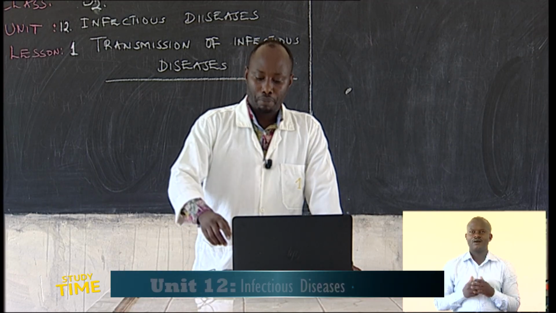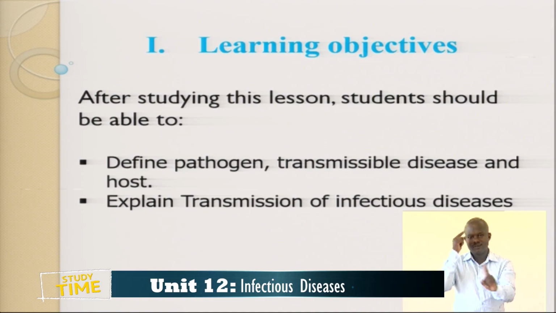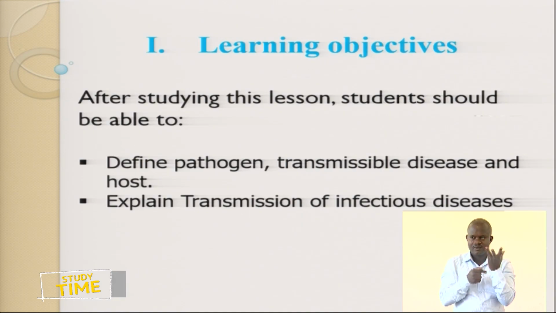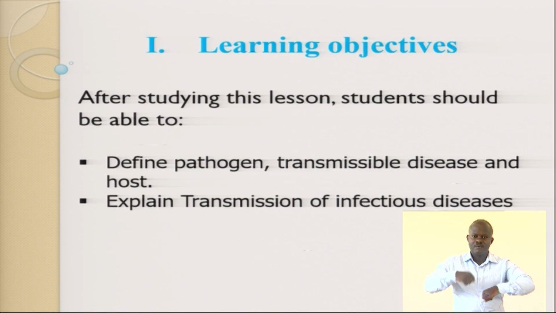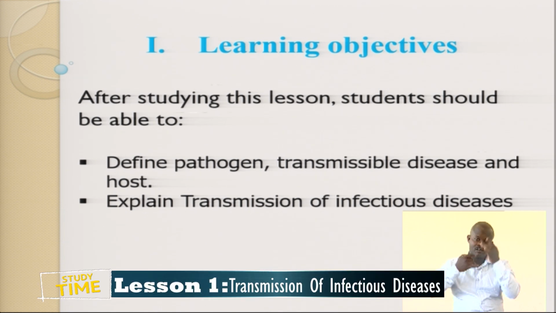The lesson has 2 main objectives. After studying this lesson, every student should be able to define what is called a pathogen, talk about transmissible diseases and the hosts that can host some of the diseases, and explain the transmission of infectious diseases.